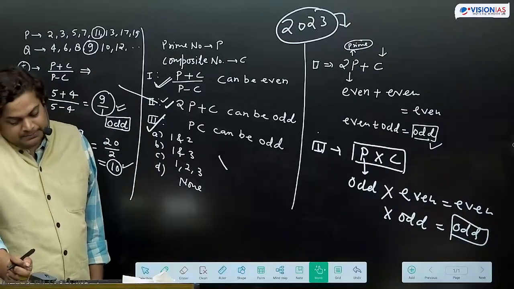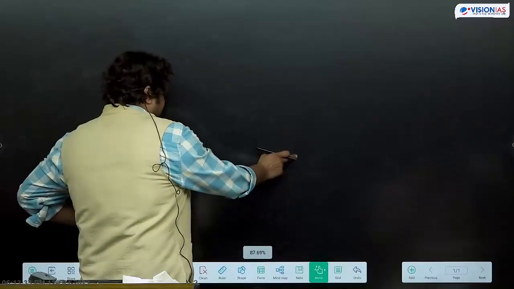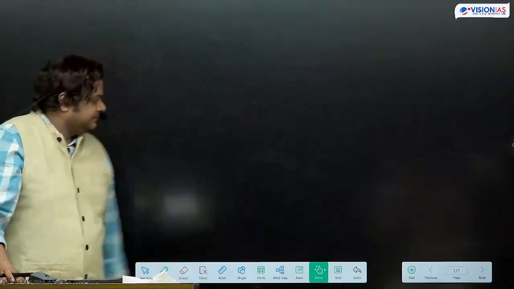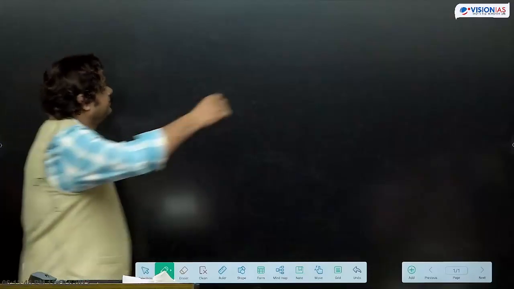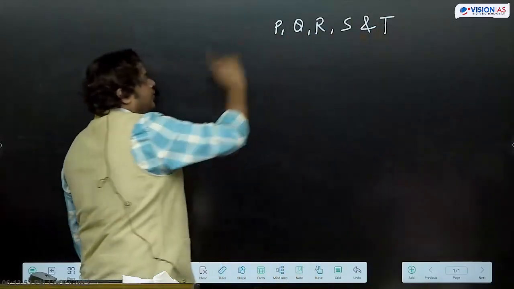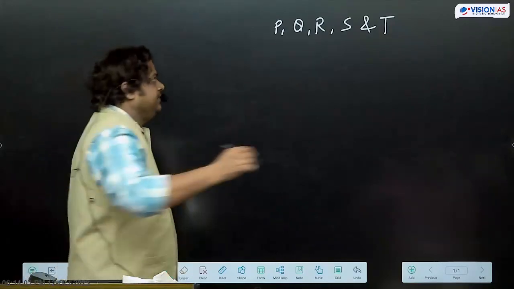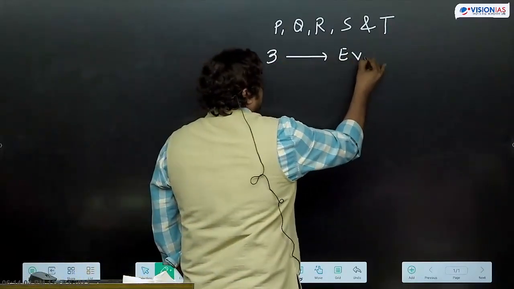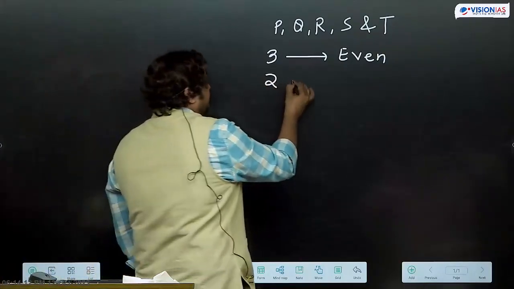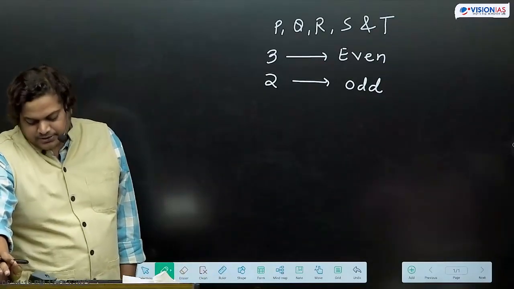3 of 5 positive integers P, Q, R, S and T, these 5 integers, are even and 2 of them are odd. In brackets it is written: not necessarily in order.